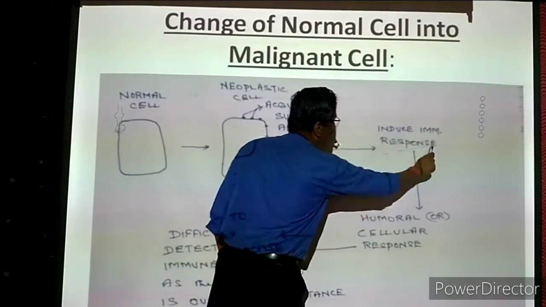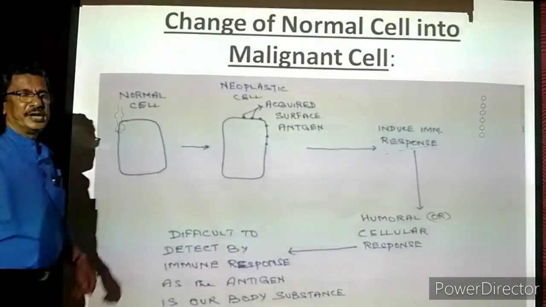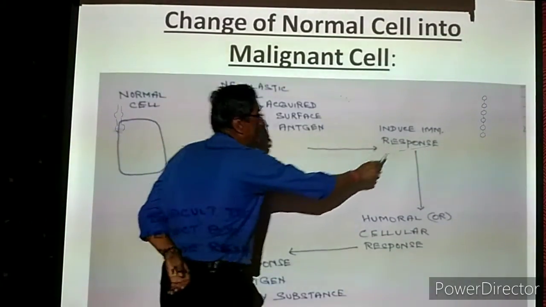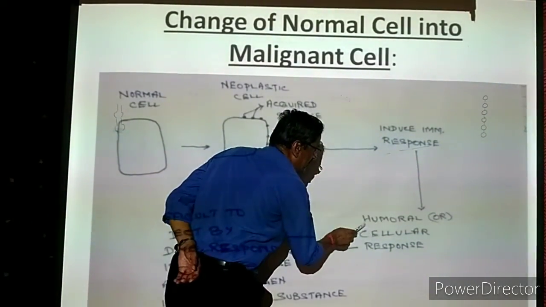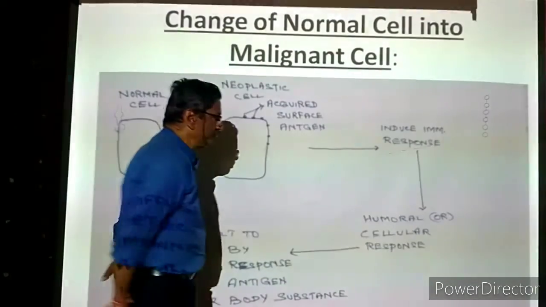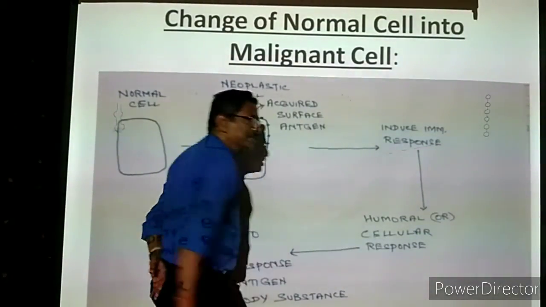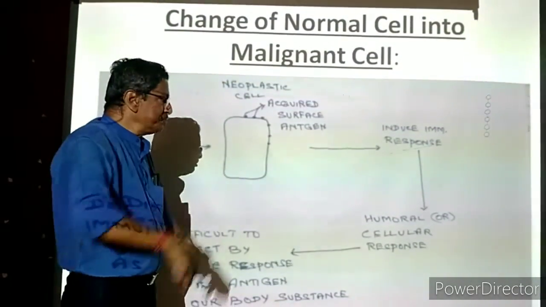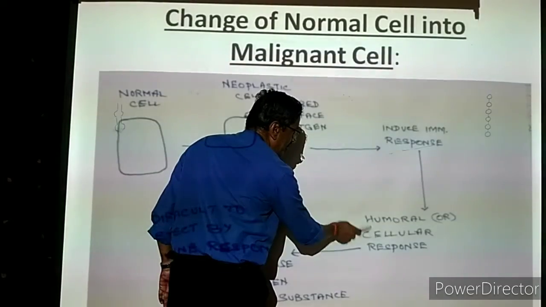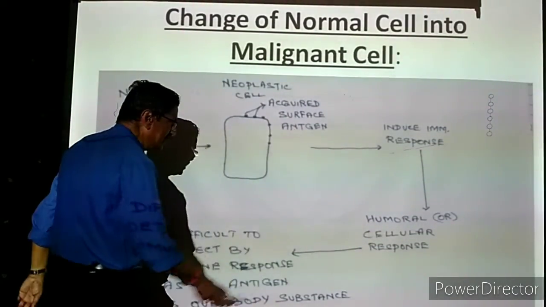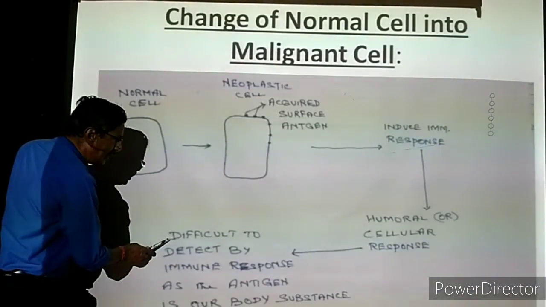Now, once the neoplastic cell is formed, that new chemical will induce an immune response. Our immune system is stimulated. Then immediately our immune system produces antibody. Humoral means production of antibody, or cellular response. Cellular means T helper cells or B cells are stimulated. Either antibody will be produced or helper T cells and B cells will be stimulated. Whatever it is, what will happen?